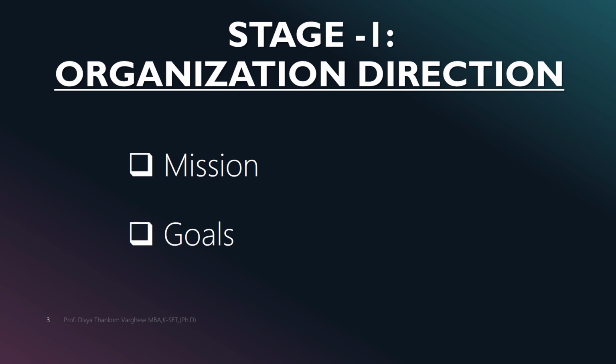The first component of the strategic management process is defining the mission and major goals of the organization. So the mission sets out why the organization exists and what it should be doing. Major goals specify what the organization hopes to fulfill in the short to the long run.